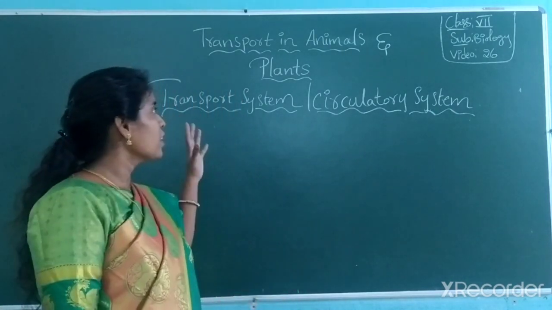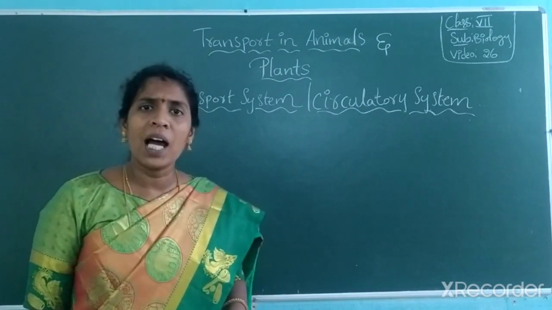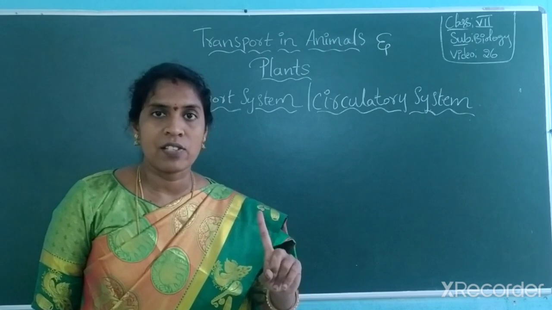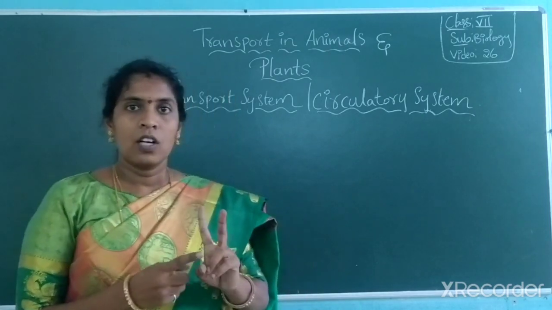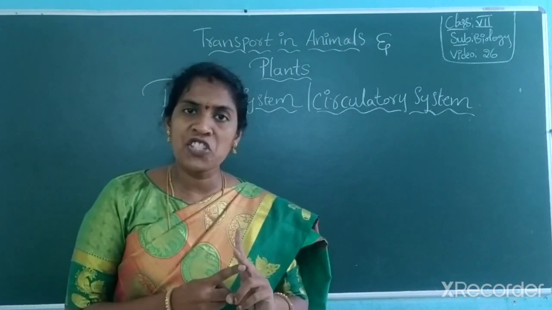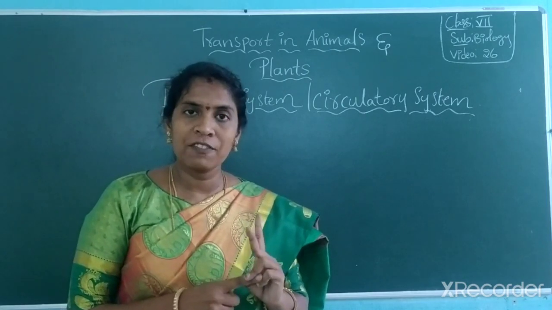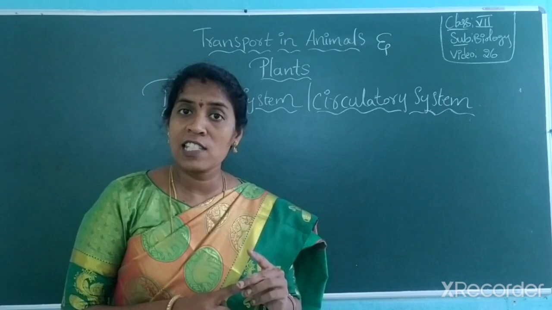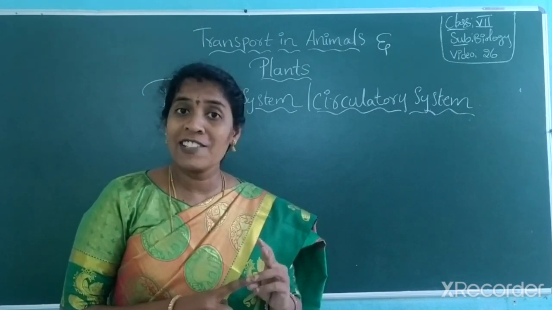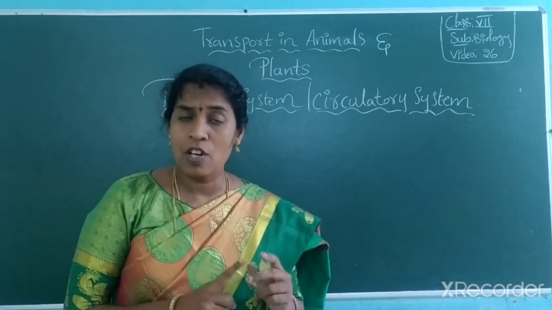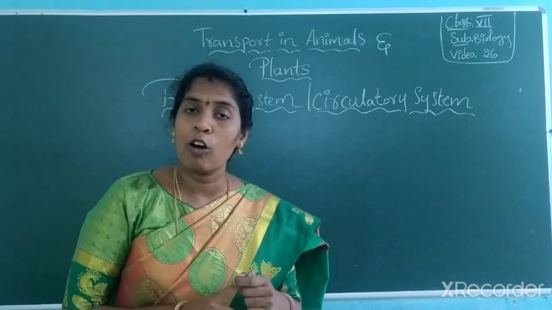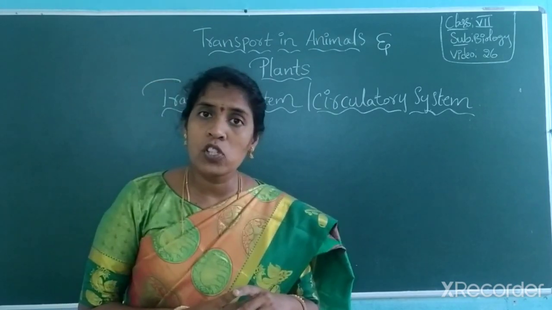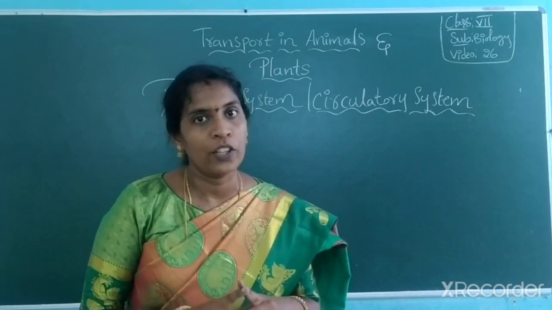So generally, what are the parts present in the circulatory system? We already discussed in the first lesson: cells. All cells group together to form tissues. Tissues group together to form organs. Organs group together to form organ systems. Organ systems group together to form an organism. So, the circulatory system is also one organ system of our body.